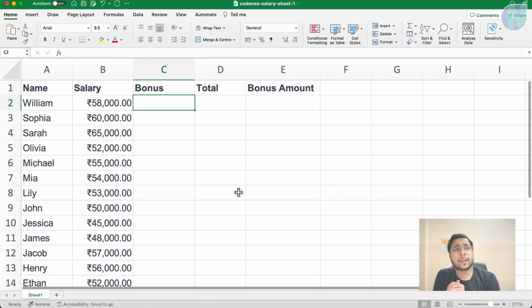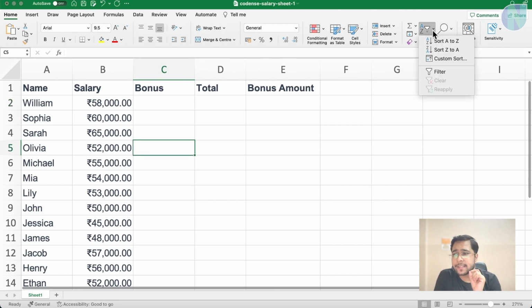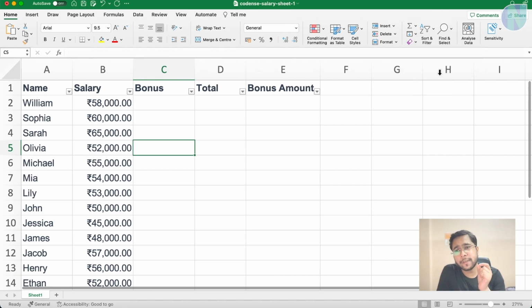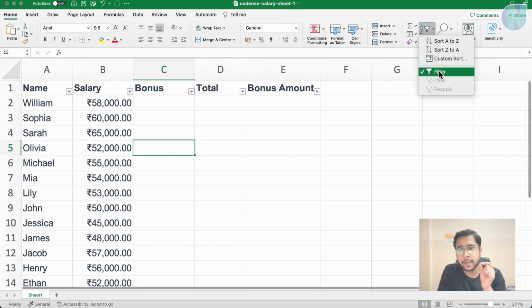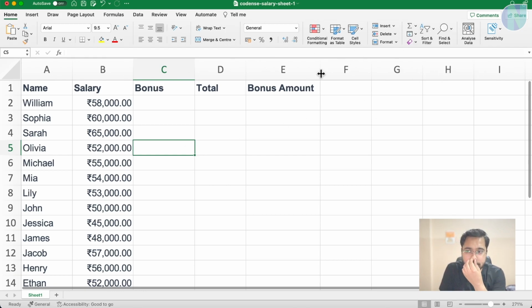After sorting, there comes the use of filter. What is filter? You can see side by side with sort, there is a filter option available. If you click on this filter option, you can see these filter icons come up. See, previously they were not there. Let me again uncheck that option. Those icons are gone. Let me again check that option. So you can see again icons are coming.